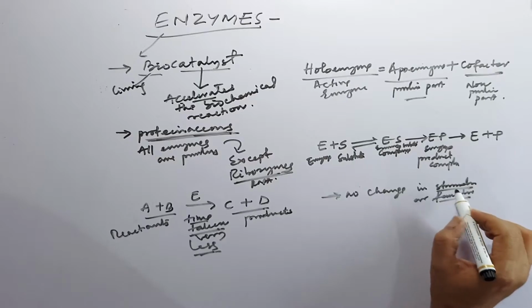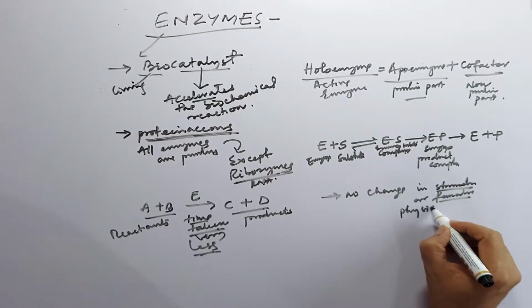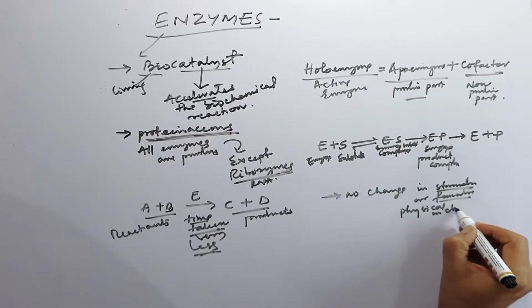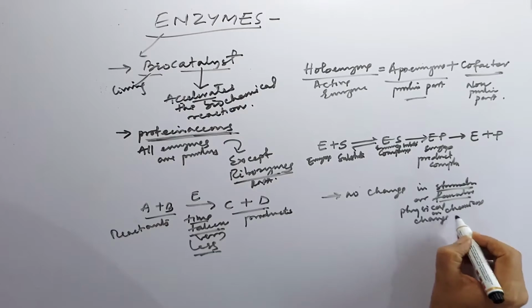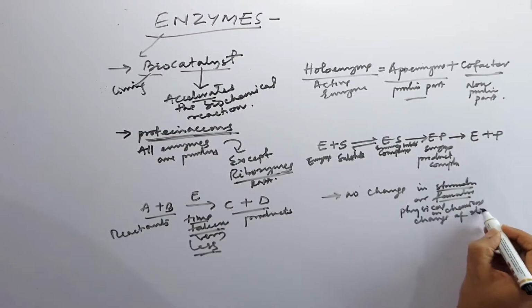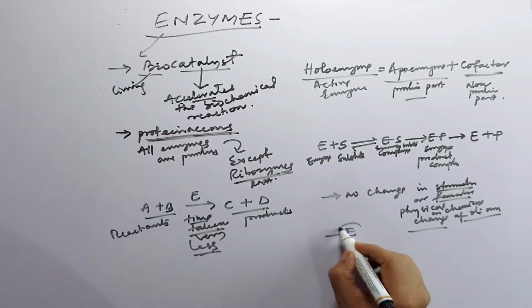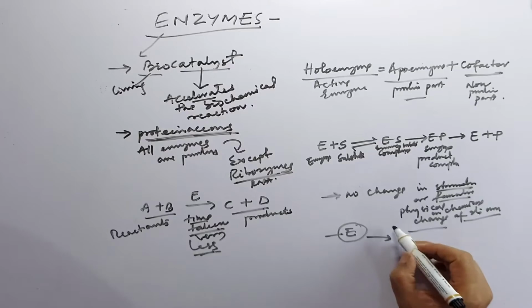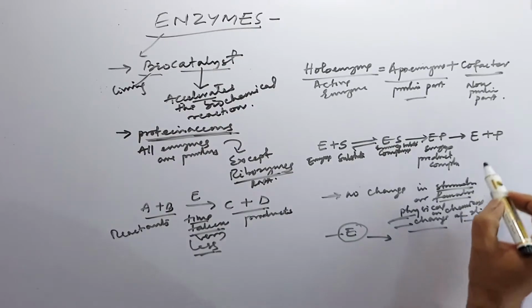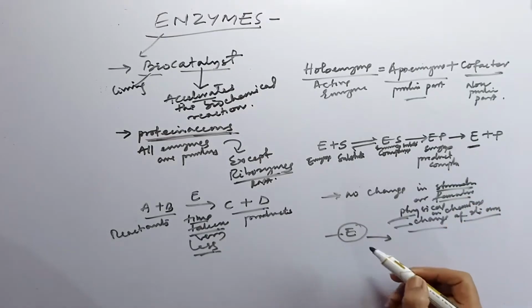The enzyme's character is that there is no physical or chemical change of its own. The enzyme simply produces the product without any change of its own. It is also released as such after the product formation.